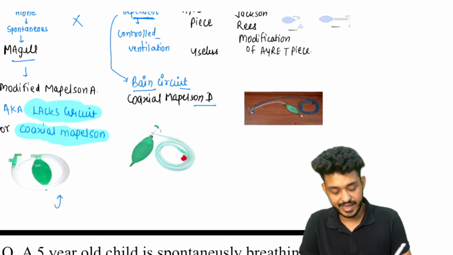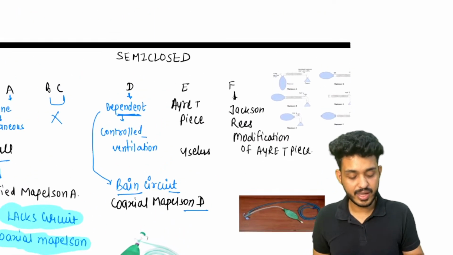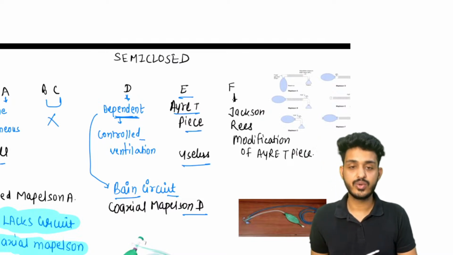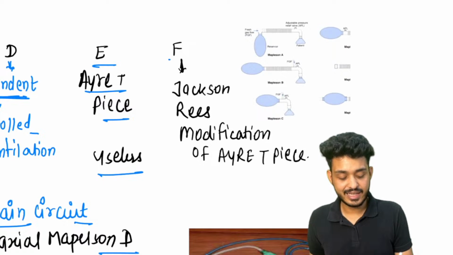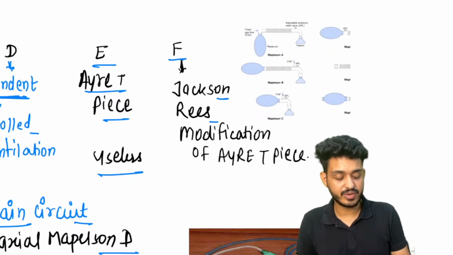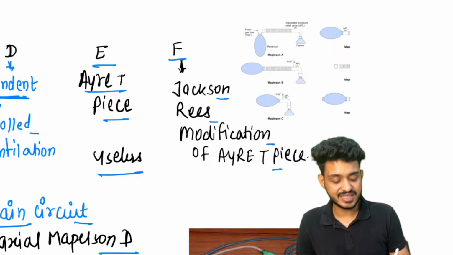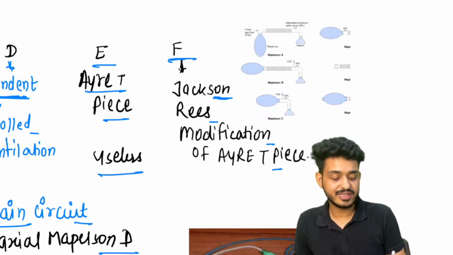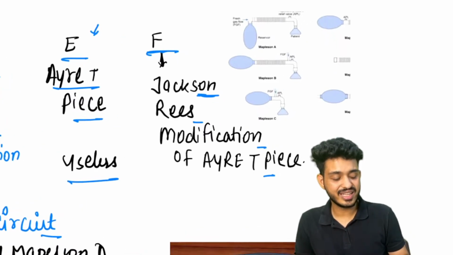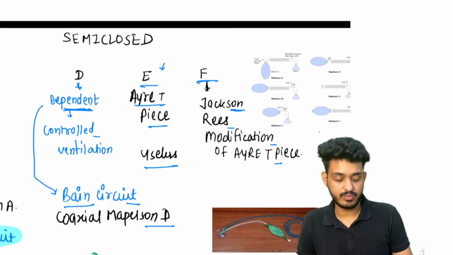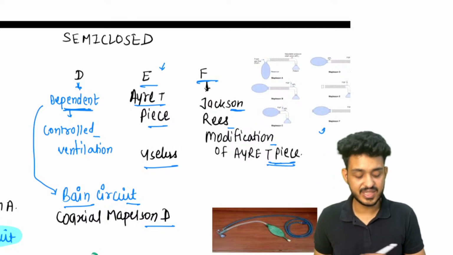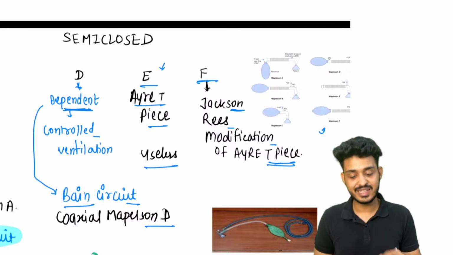Okay, this is A, this is your D. E is your Ayre's T-piece. This is a useless circuit, we don't use it now. And the modification of E is your F circuit, known as Jackson-Rees modification of Ayre's T-piece. Basically Jackson-Rees modified this particular circuit. It does not have a bag or valve, so what he has done is he has added the valve to this particular circuit.